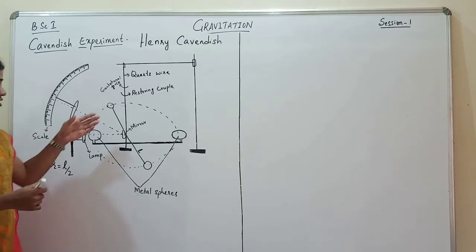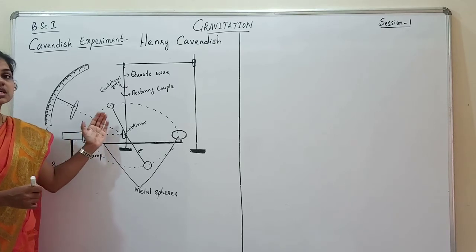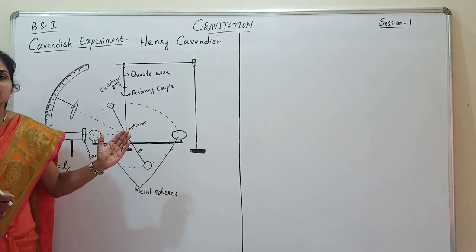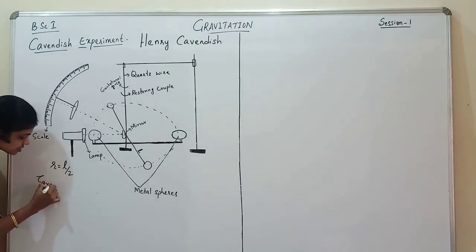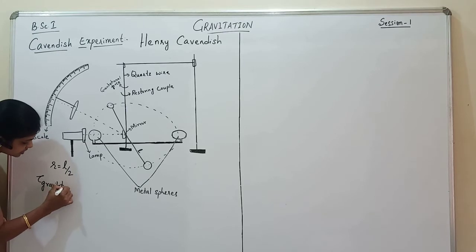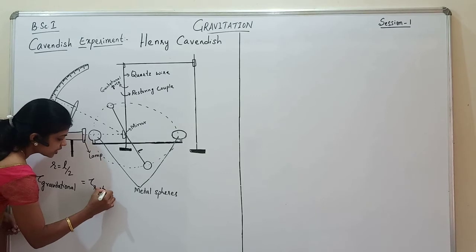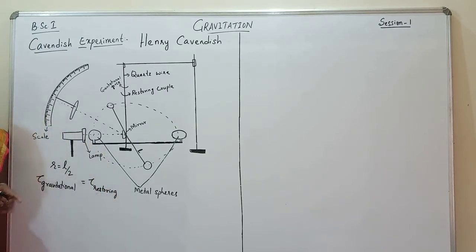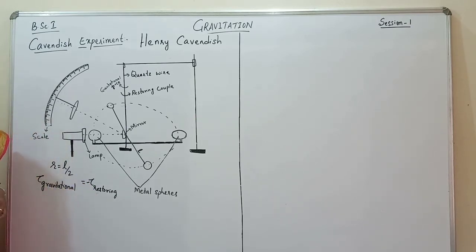Now this gravitational force of attraction acted till it was equal to the restoring torque. That is, the gravitational torque was equal to the restoring torque. Till then, the smaller spheres tried to move towards the larger spheres. Since the restoring torque is in the opposite direction, we put a negative sign here.